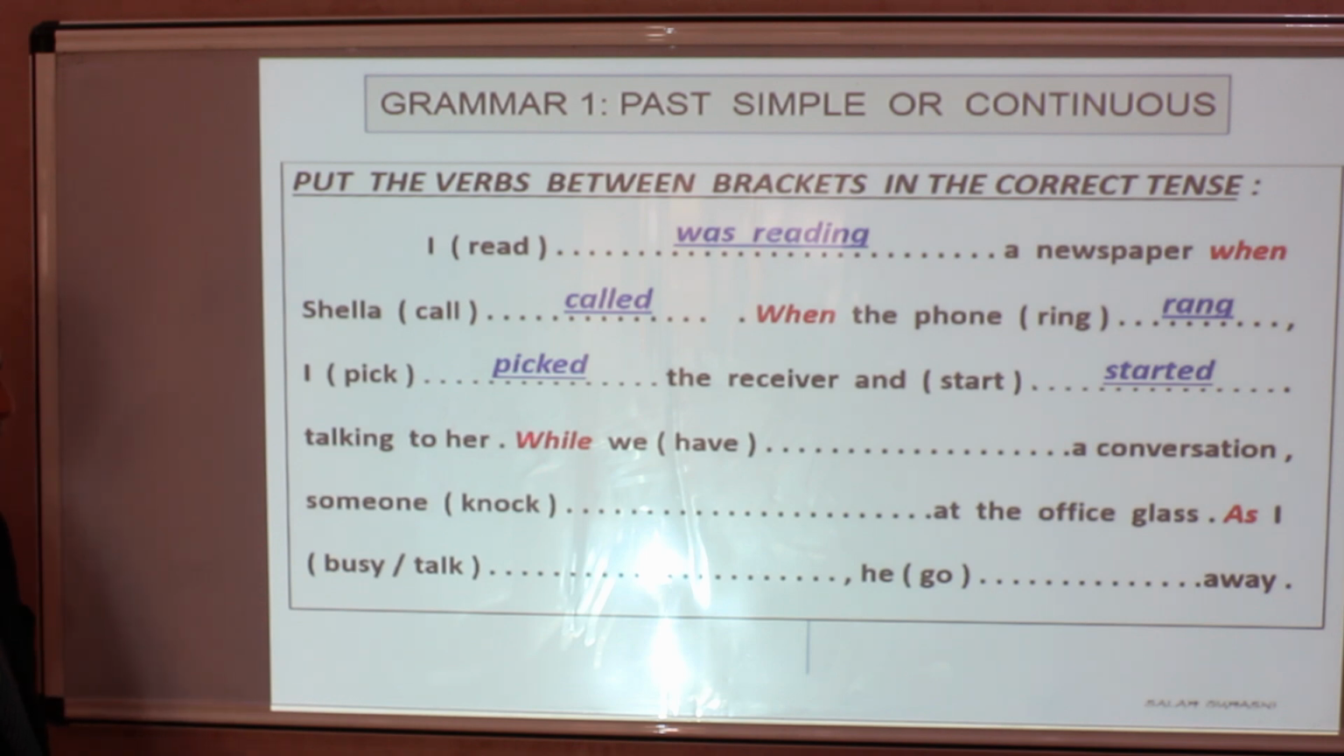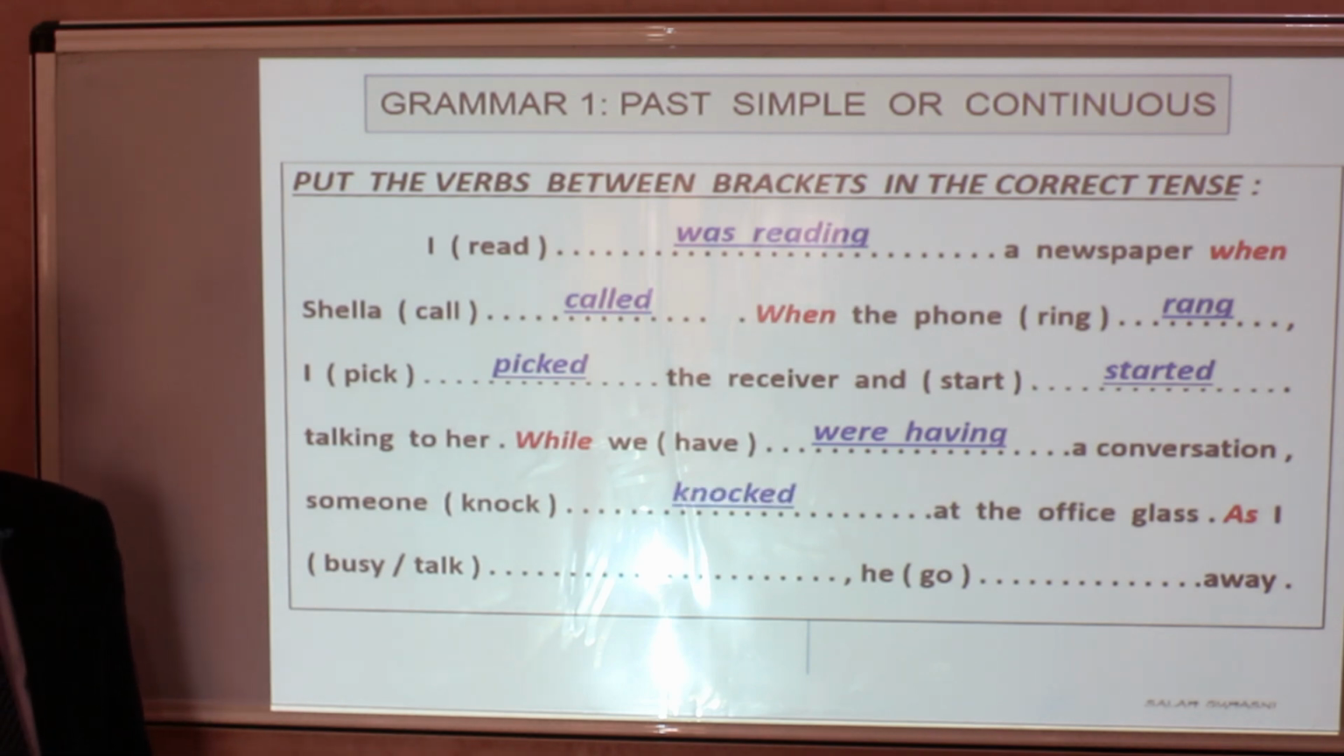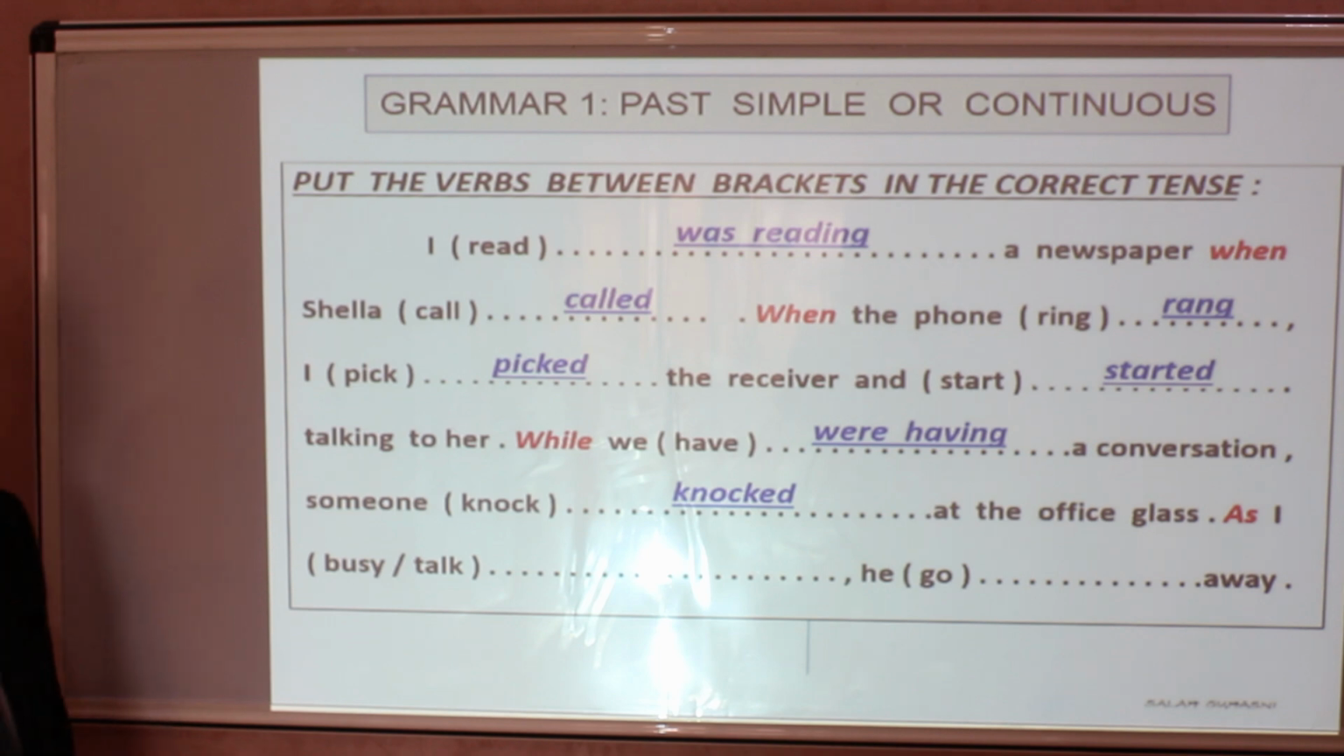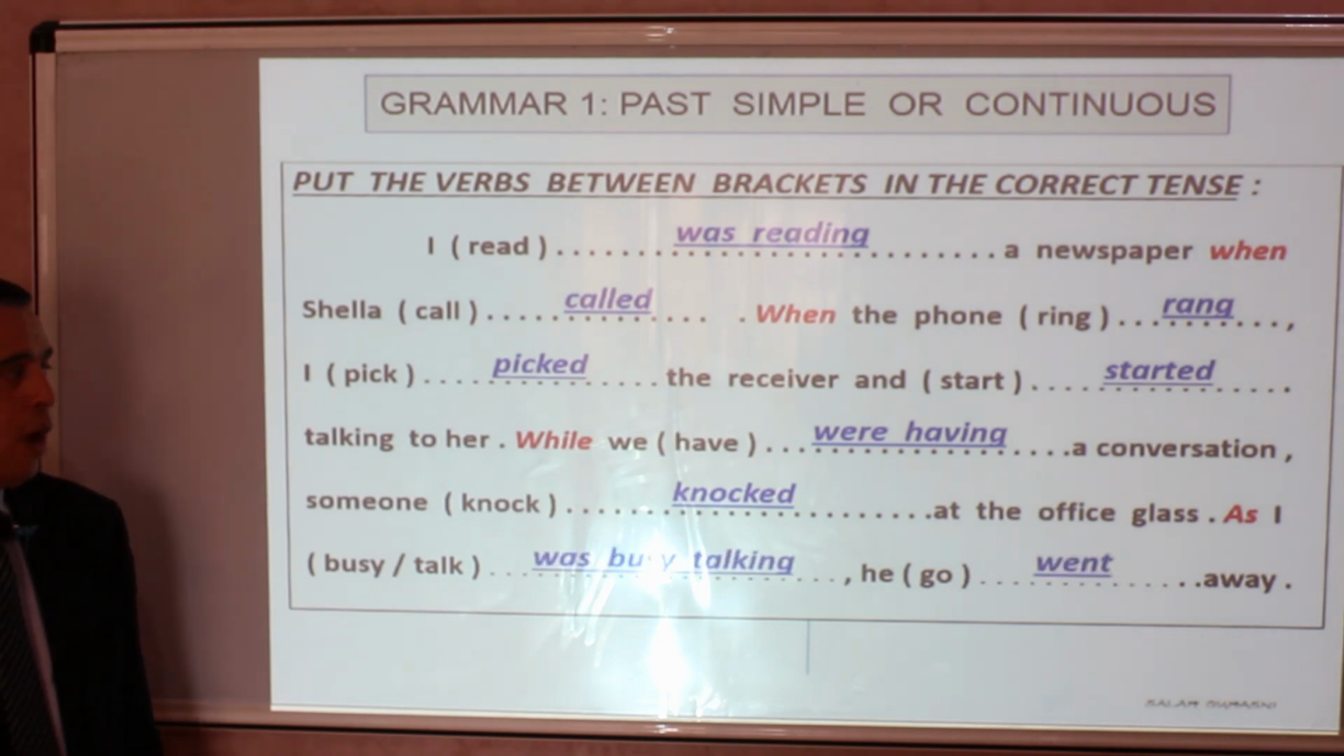Next, while at the initial position, at the beginning of a sentence, plus a verb in past continuous, and then the verb, if it's a short action, comes to stop that long action. So while we were having a conversation, someone knocked at the office glass. Lastly, as in initial position is followed by a verb in past continuous, and then if the second action is a short action, it's put in simple past. As I was busy talking, he went away.